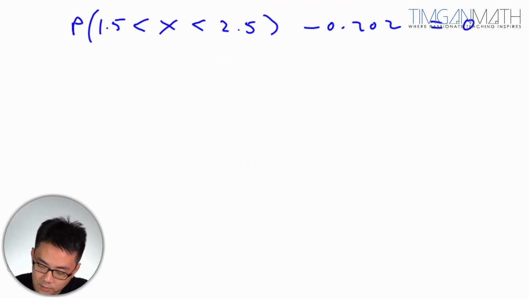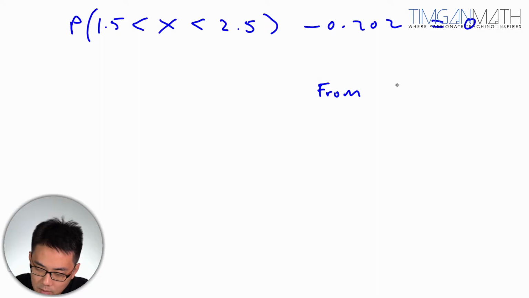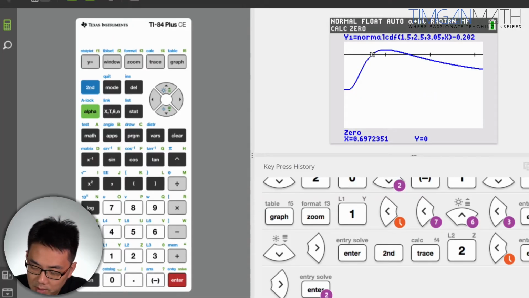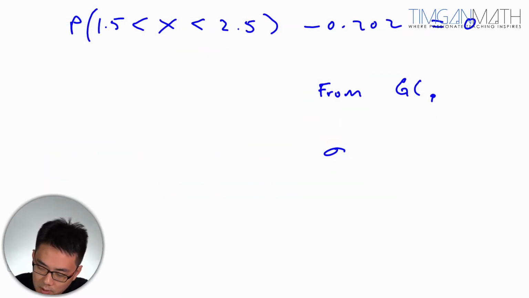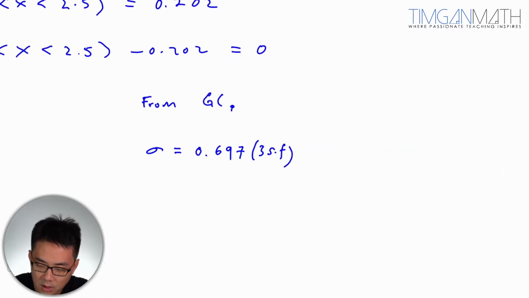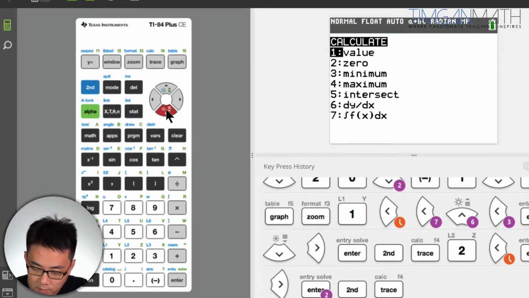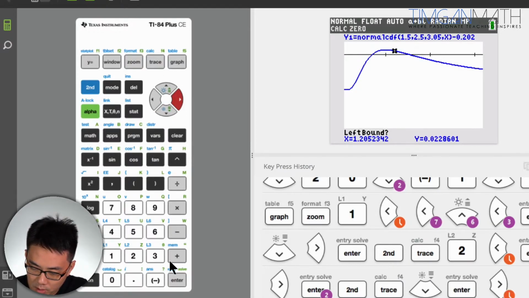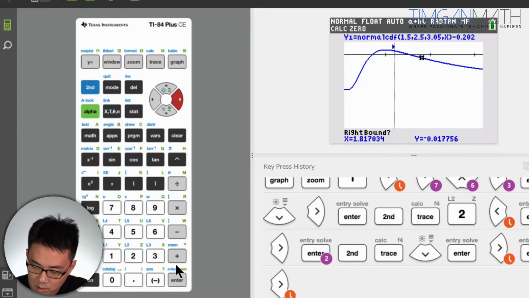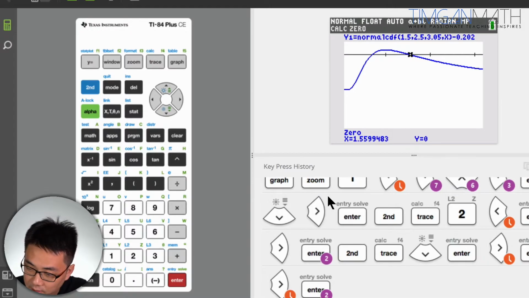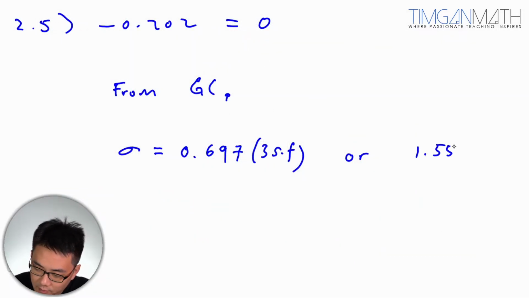So from the graphing calculator, sigma will be 0.697, or the other side, which is 1.5599.